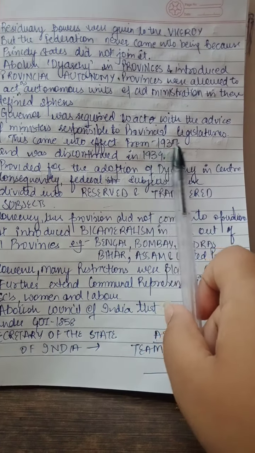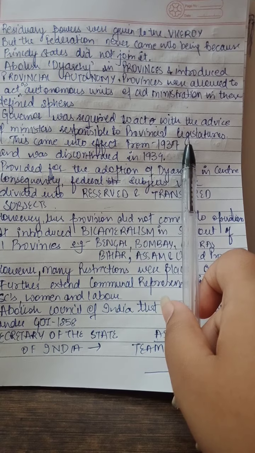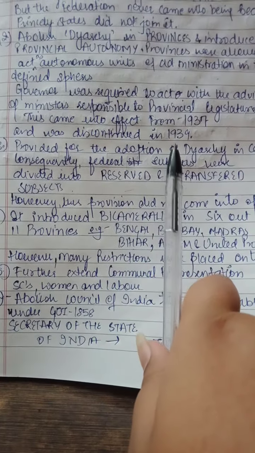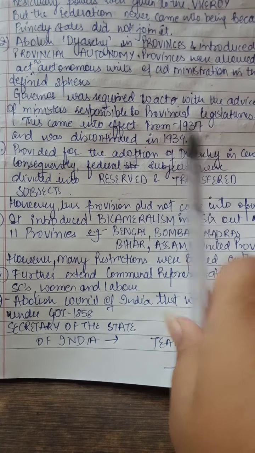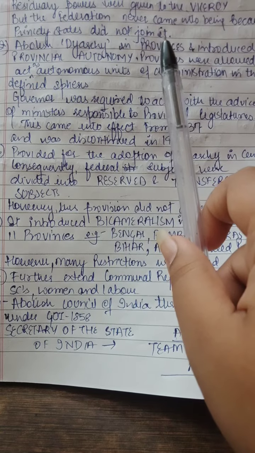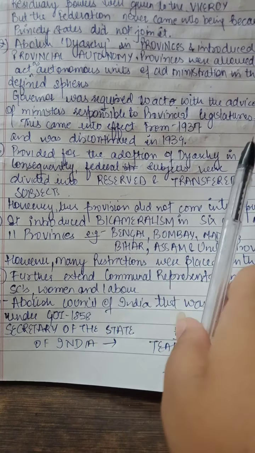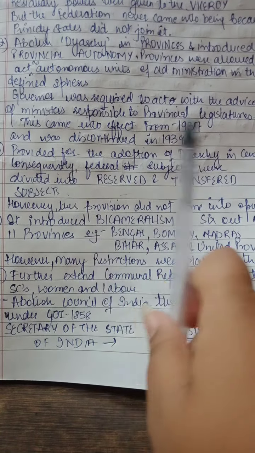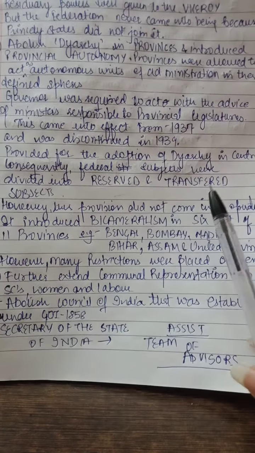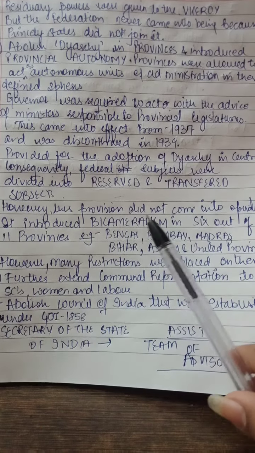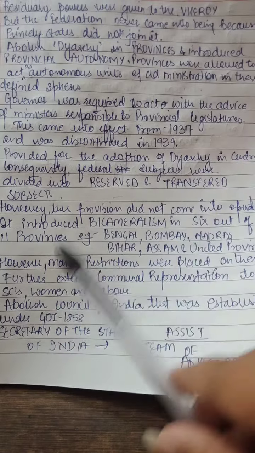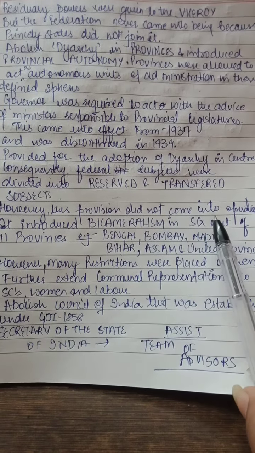This system came into being in 1937, which means 2 years after the Act of 1935, but it was discontinued in 1939. After abolishing diarchy in the provinces, they introduced diarchy at the central level, and consequently divided the federal subjects into two, that is the reserved and the transferred subjects, but similarly this provision did not come into operation. After that, it introduced bicameralism in 6 out of 11 provinces.